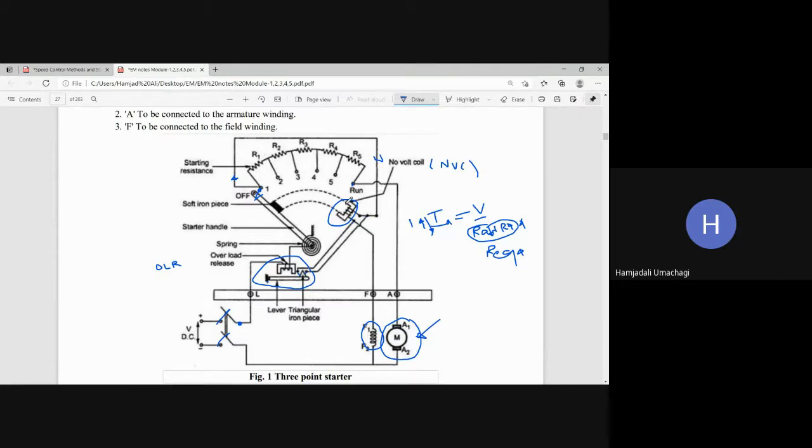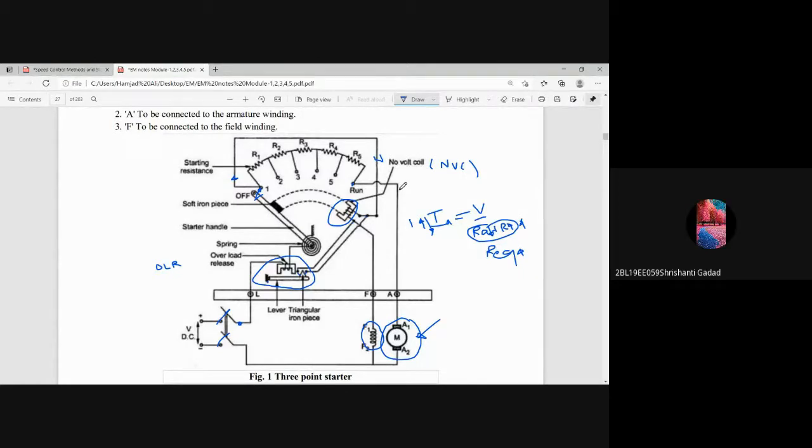While the motor is running, suddenly this NVC coil becomes demagnetized and releases the handle. Then no supply goes to the motor, and the motor is turned off. So this is how your motor is safeguarded from overloading with the help of the overload release coil and the no volt coil. Is it clear?